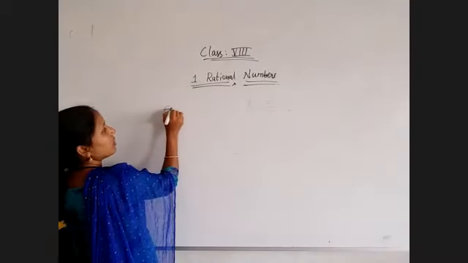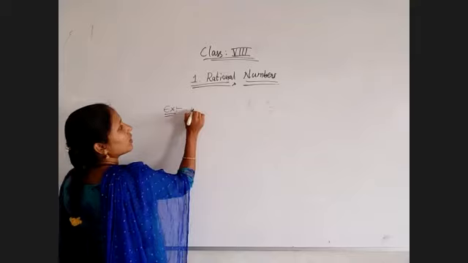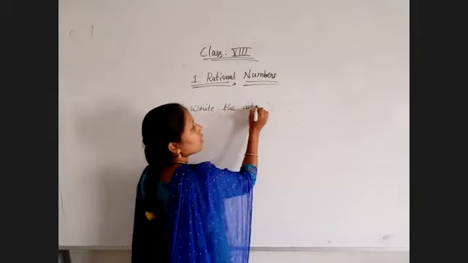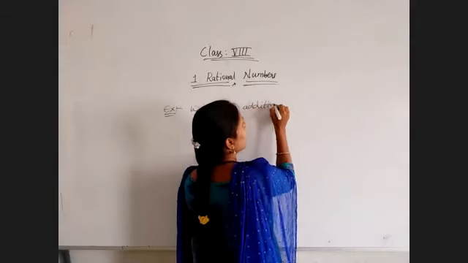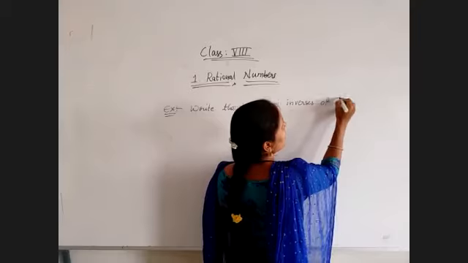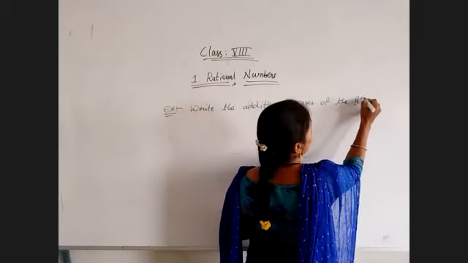Another example: write the additive inverses of the following rational numbers.